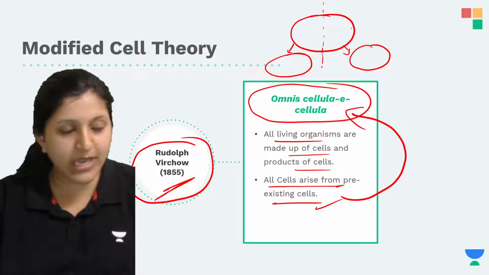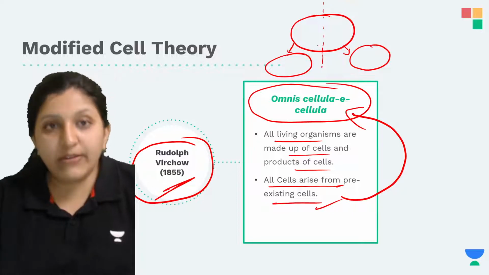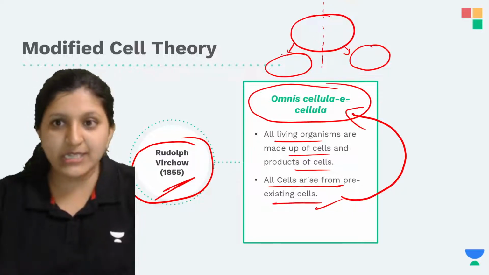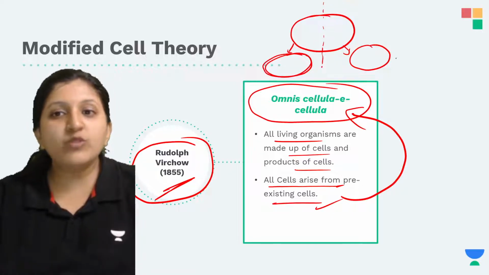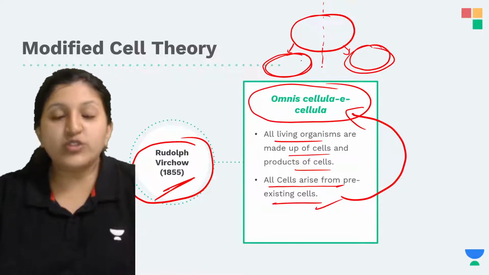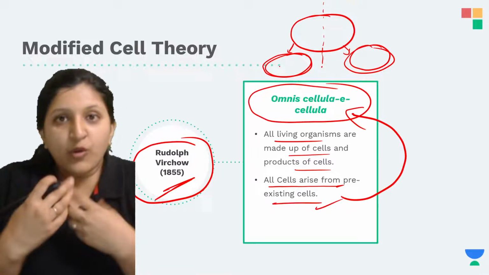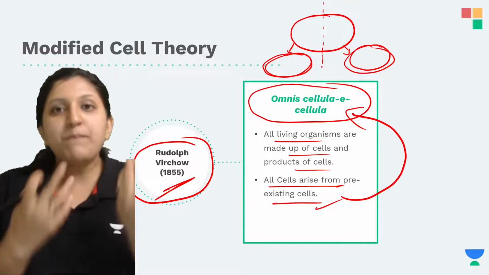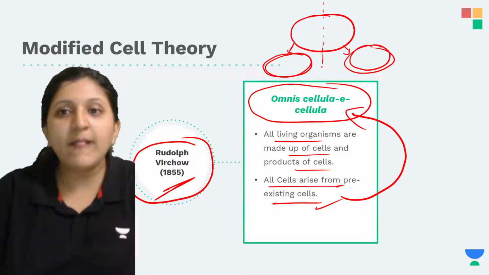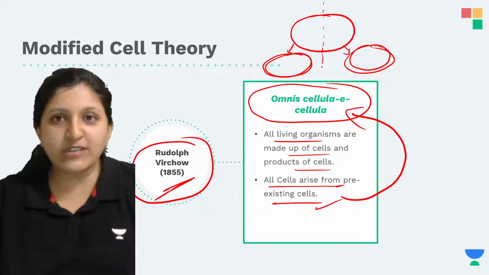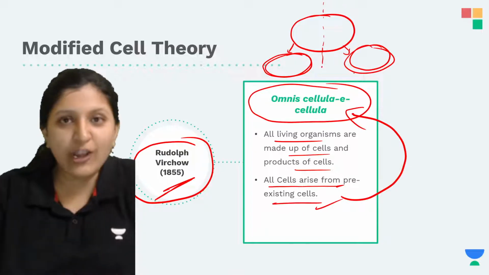So this was a pre-existing cell. Now the division occurred in this pre-existing cell, so we have two cells that are formed. They are going to grow to the size of the parental cell itself. It's not that the daughter cell which is produced will be small. These are not small.